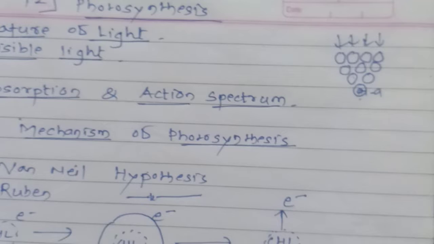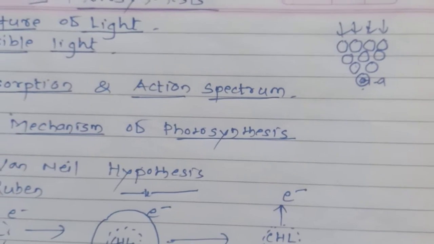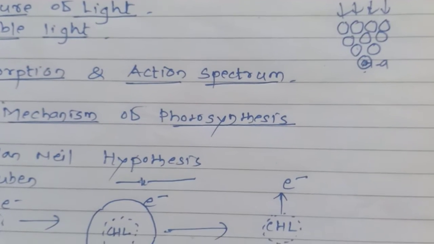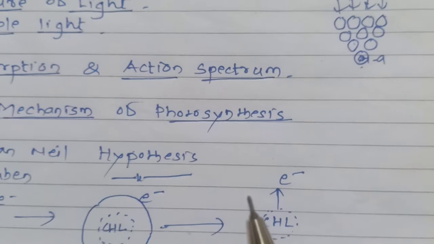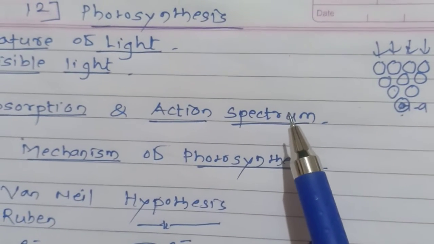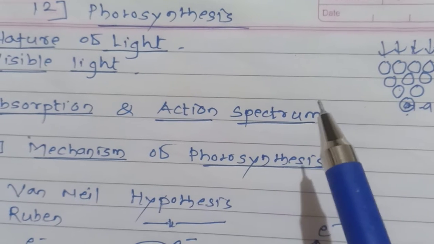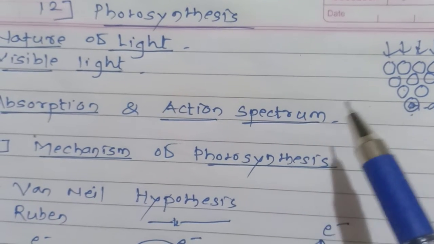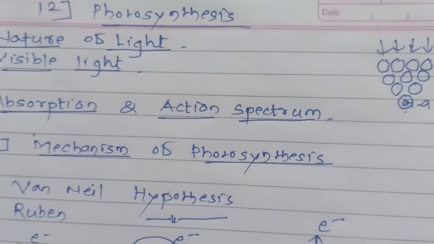And the second one, action spectrum. The action spectrum means the rate of photosynthesis at different wavelengths. It is called the action spectrum. That means how photosynthesis takes place at different wavelengths, it is called the action spectrum.